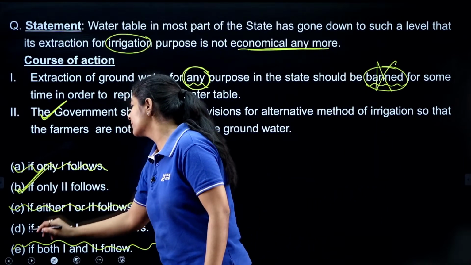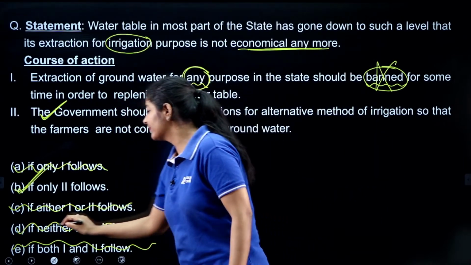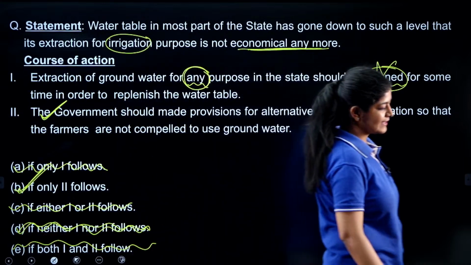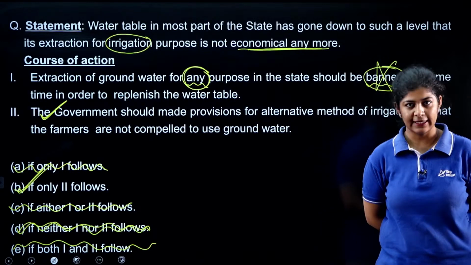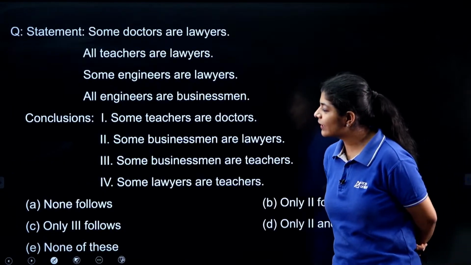That means your option number B is the correct one. Very good Ganesh, very good Ashwin, right. Next. The next one is very simple.